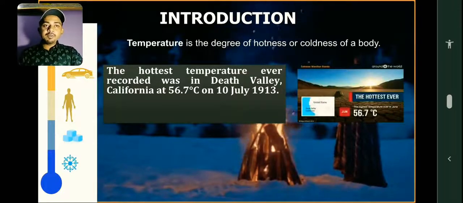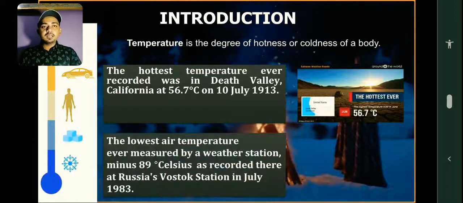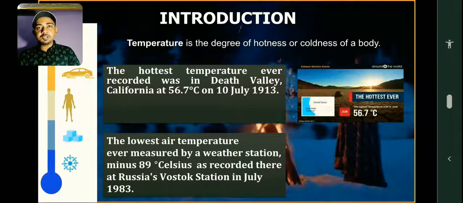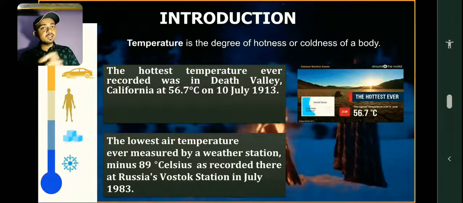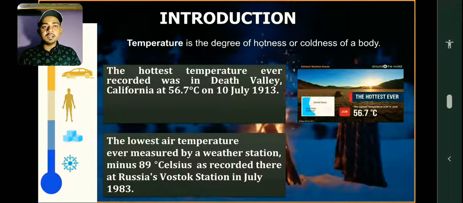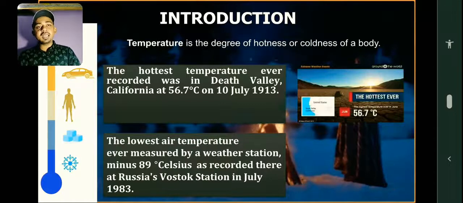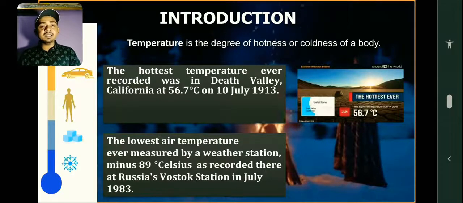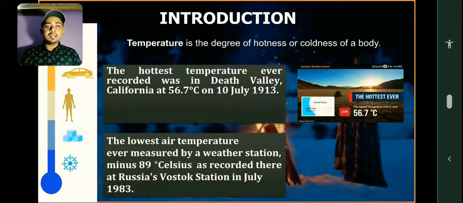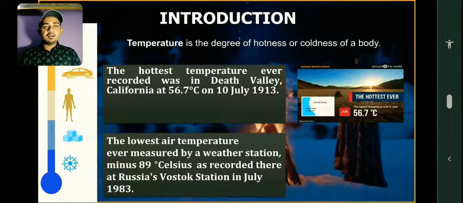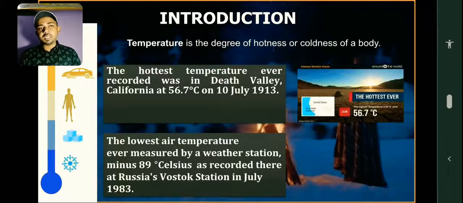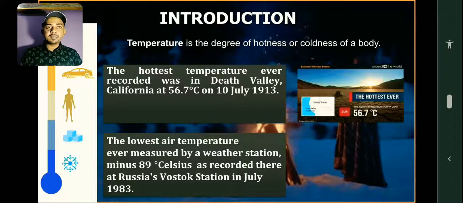One more thing: the lowest air temperature ever measured by a weather station was minus 89 degrees Celsius. Minus 89, my dear students, while water freezes at 0 degrees Celsius. It was recorded at Russia's Vostok station in Antarctica in July 1983.